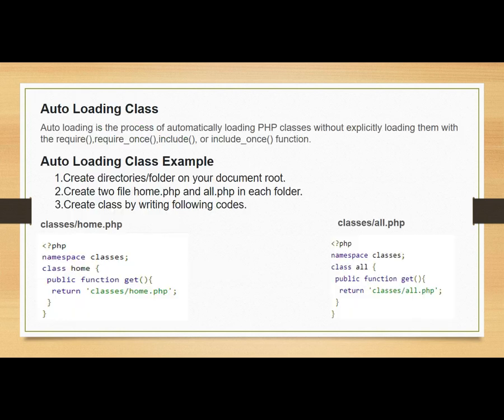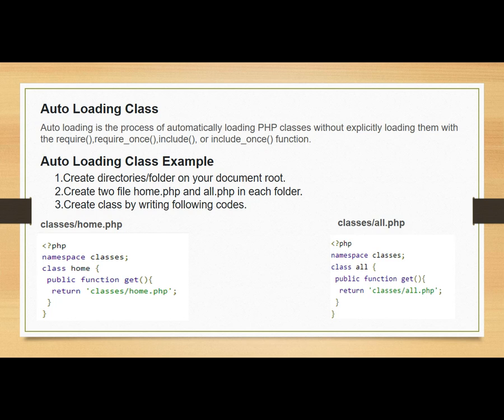The next topic is auto loading class. This auto loading class feature is not that important in WordPress and its development, but still we'll try to convey this to all of you. What is the definition of auto loading class?